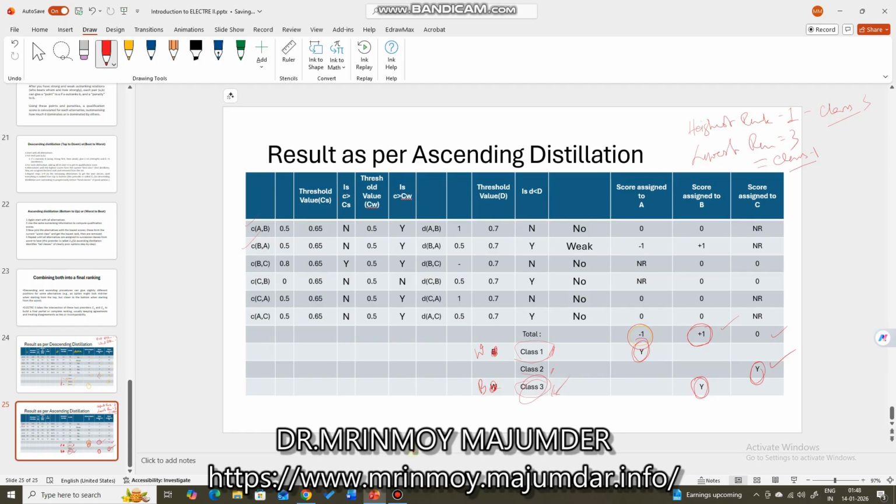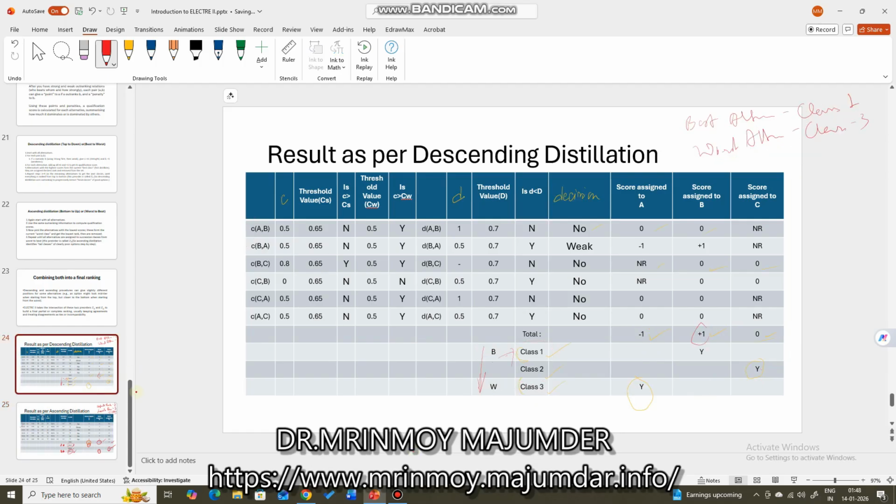But in the case of descending distillation, the situation is just opposite. The best scored alternative is assigned the best class, and the worst scored alternative is assigned the worst class. This is different.